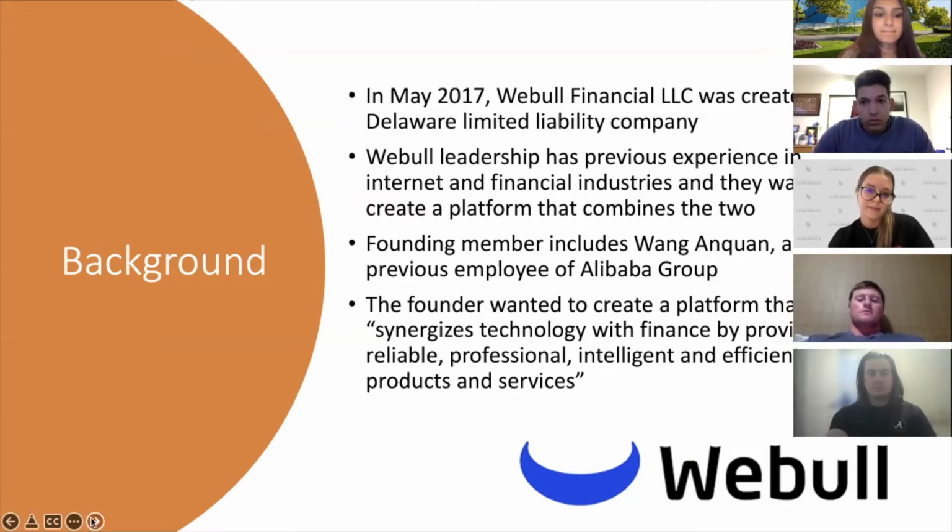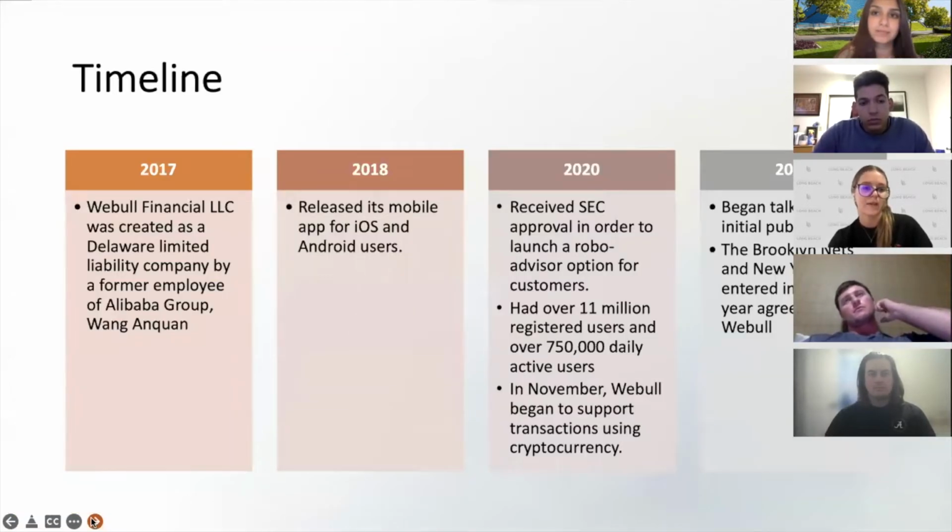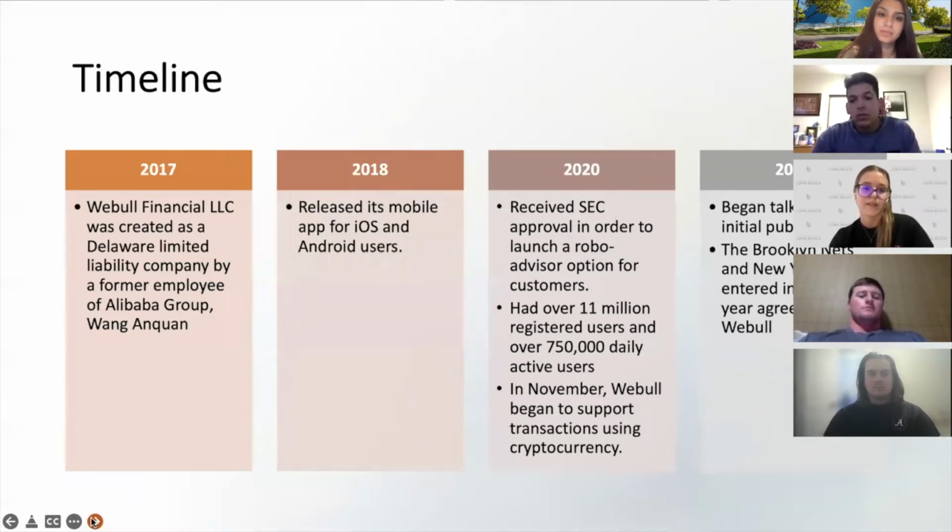Next slide, please. And then kind of a little bit of the timeline, as I talked about in the previous slide, in 2017, Webull was created as Webull Financial LLC, as a Delaware limited liability company by a former employee of Alibaba Group, Wang Anaquan. And in 2017, Webull released its mobile app for iOS and Android users. Moving on, in 2020, Webull received SEC approval in order to launch a robo-advisor option for customers. They also had over 11 million registered users and over 750,000 daily active users. And then in November of 2020, Webull began to support transactions using cryptocurrency.